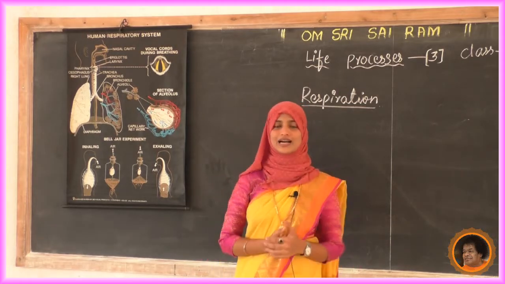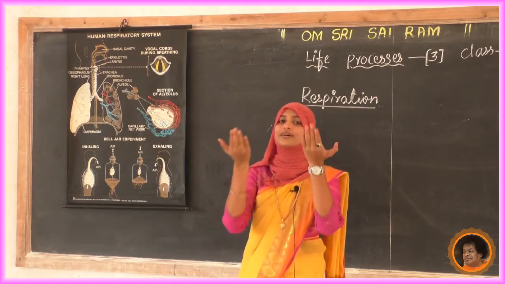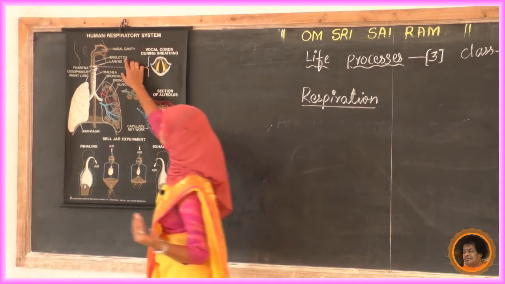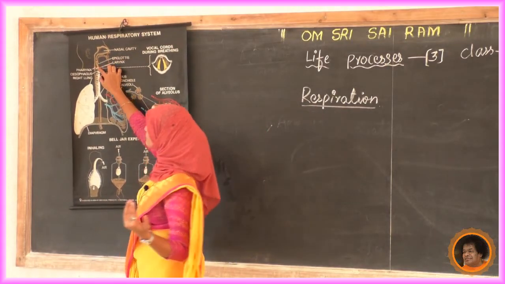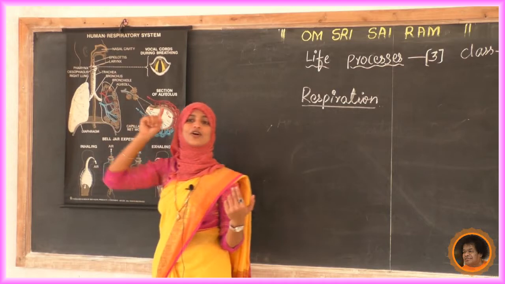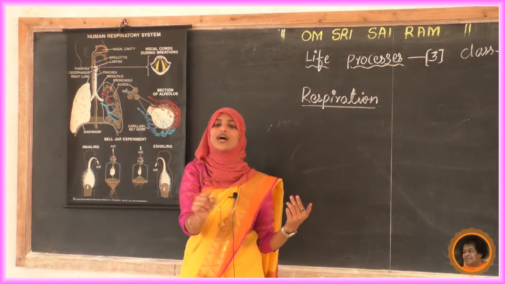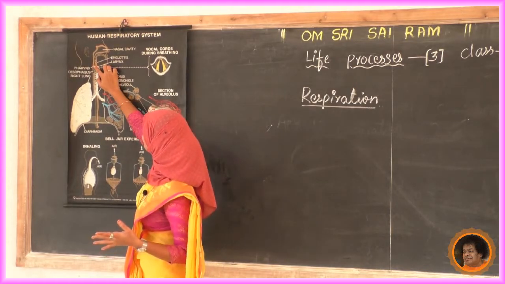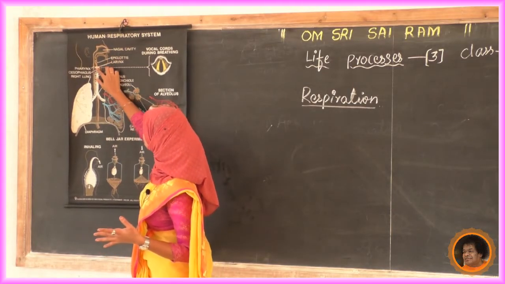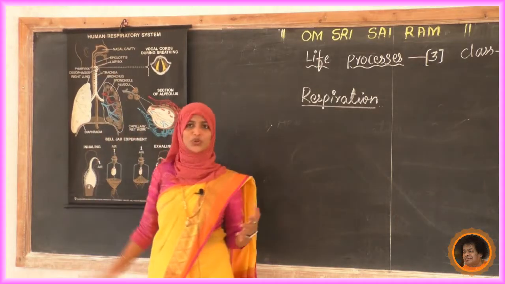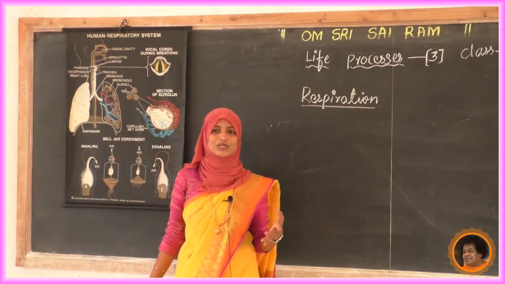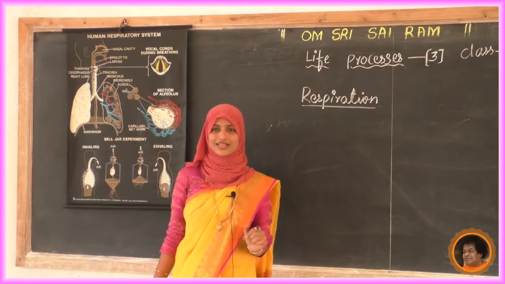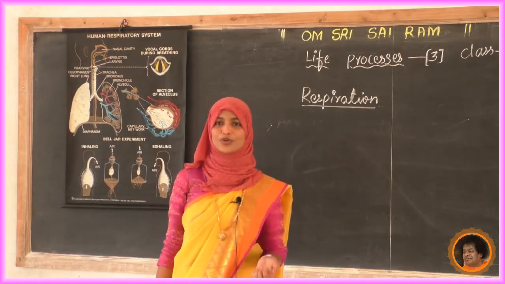Mucus has a vital role. Next, the filtered air is going to enter the pharynx. Pharynx is a common passage for food and air. Next, it comes to the larynx. Do you know what the larynx is? It is also called the sound box, that is, the Adam's apple. Commonly we say that it is a sound box.